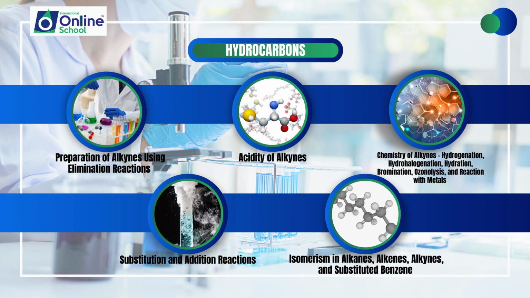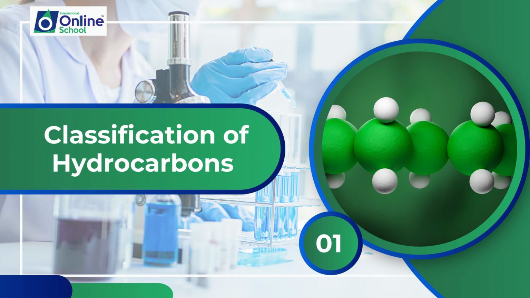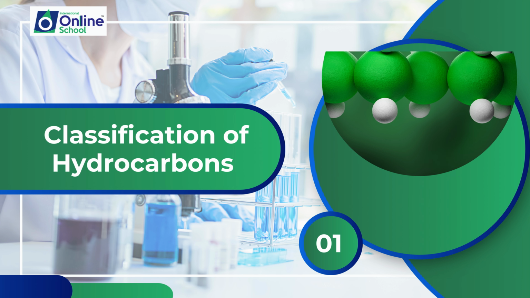Let's explore each of these points covered in this chapter. We'll begin with the classification of hydrocarbons. This lesson introduces students to the classification of hydrocarbons as aliphatic and aromatic. Understanding this classification sets the stage for exploring the diverse nature of these carbon and hydrogen-containing compounds.